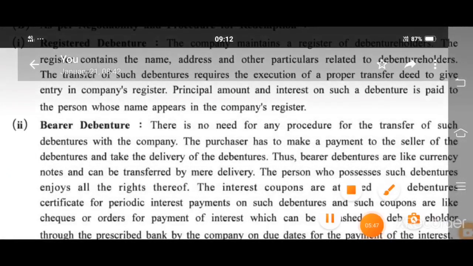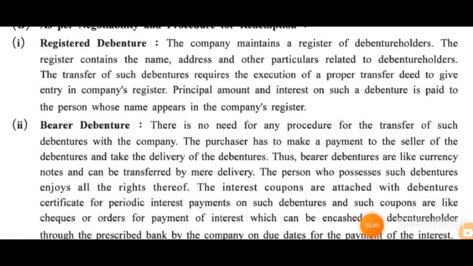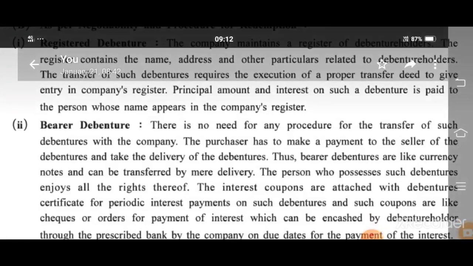Now, registered debentures. The company maintains a register of debenture holders.